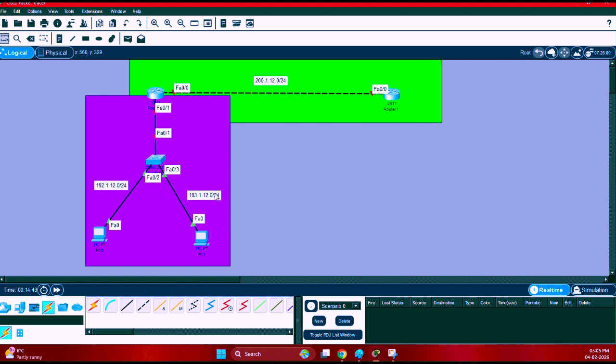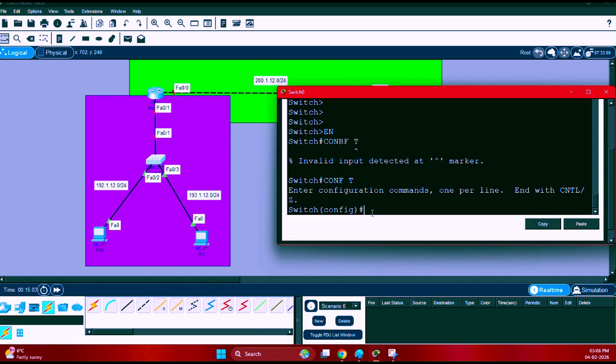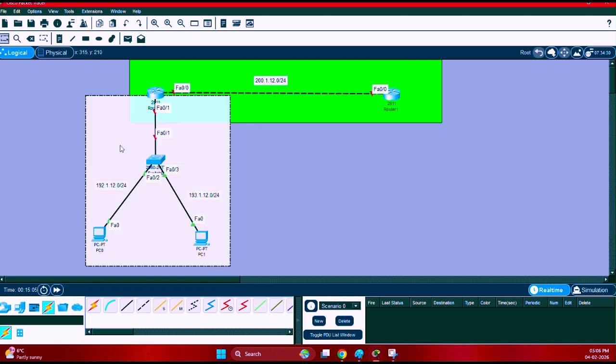So 192.1.12.0 and 193.1.12.0. PC0 will be assigned this IP address and the other PC will be assigned this address. This means the same switch is used to connect to two different networks. Now what do we have to use? We have to create VLANs. We will make two VLANs, because we have two networks here.